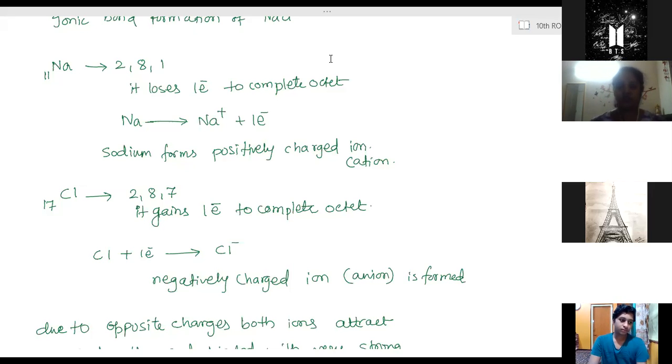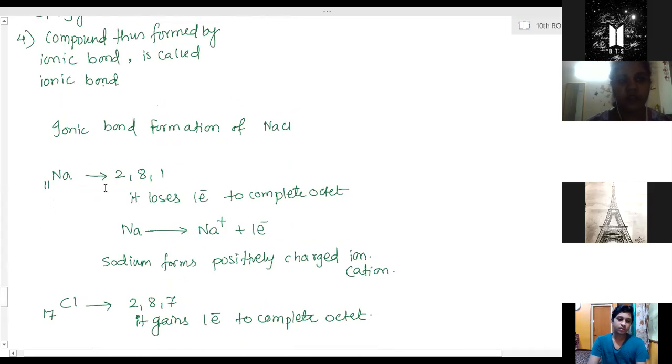Okay, so for example, we have started with sodium. Sodium's atomic number is 11, that means it has 11 electrons. So the electronic configuration is 2, 8, 1. To complete its octet, it has to lose one electron. So it will lose one electron and form a positively charged ion, the sodium ion. So sodium forms a positively charged ion.